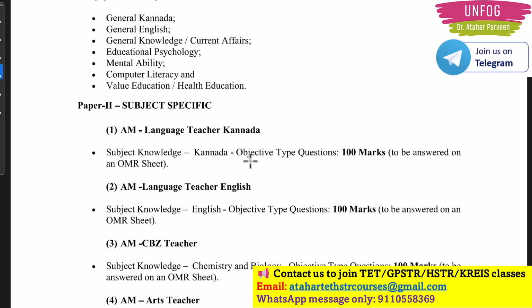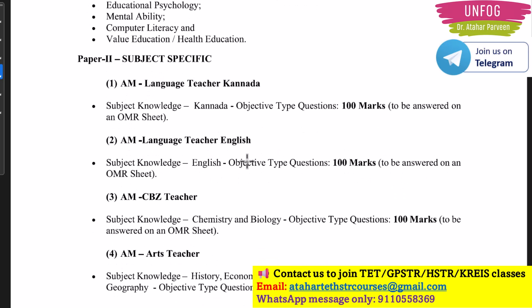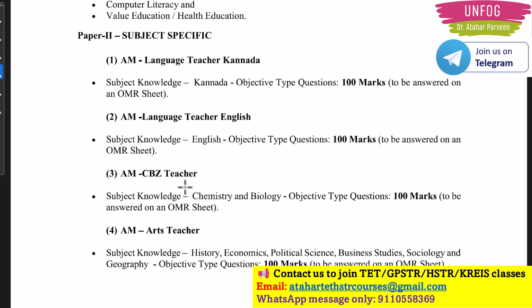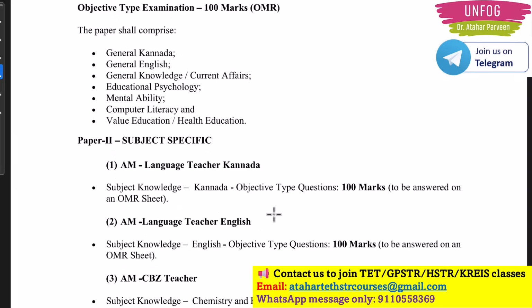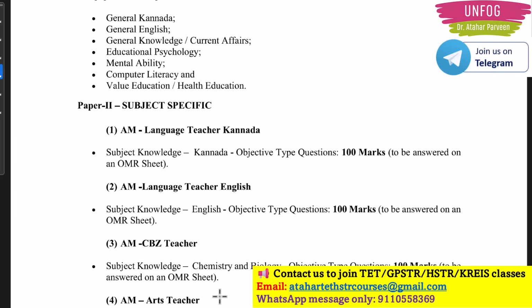Talking about HSTR, as I already told you, unfortunately PM posts are not added, but chemistry biology posts are there. So in paper 1 you have general Kannada, general English, GK current affairs, educational psychology, mental ability, computer literacy and value education, health education. So much is given in paper 1. Same as GPSTR, except mental ability. And then your paper 2 will have chemistry biology. Objective type questions will be there for paper 1 and paper 2. And as I already told you, you should get a minimum of 35% in paper 1 and 35% in paper 2. Okay, so 100 marks OMR sheet will be there.